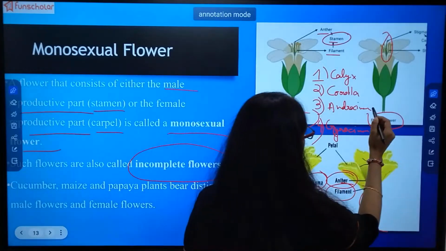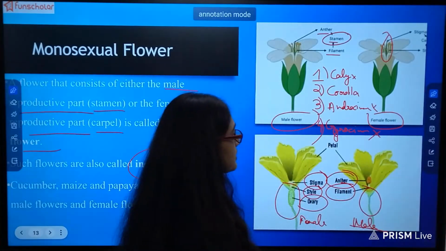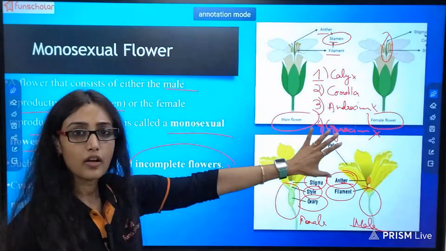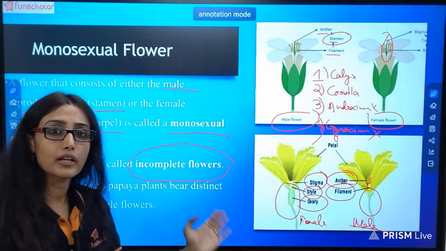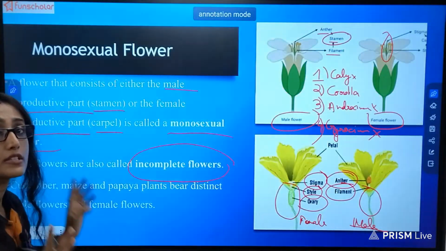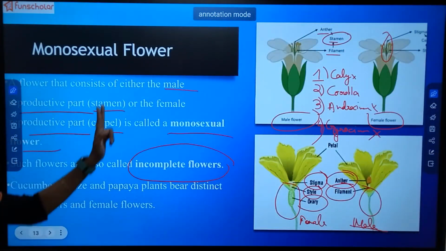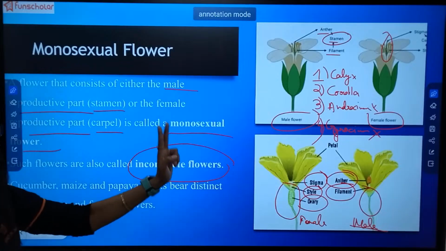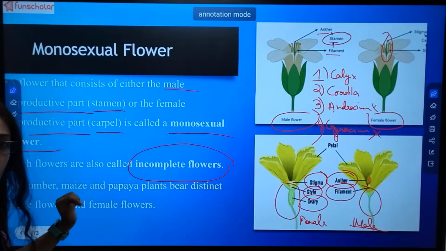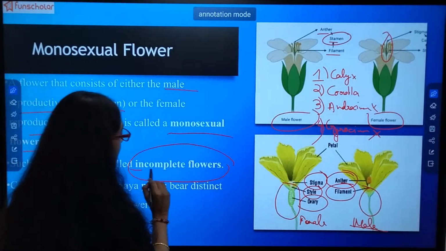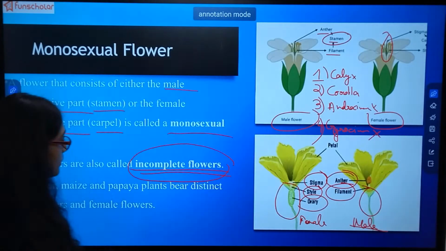In this flower, the androecium is absent. So only 3 of the 4 whorls are present. And to make a flower complete, the 4 whorls must be present. But monosexual flowers do not have all the 4 whorls and they lack any one of them. Thus, they are known as incomplete flowers.